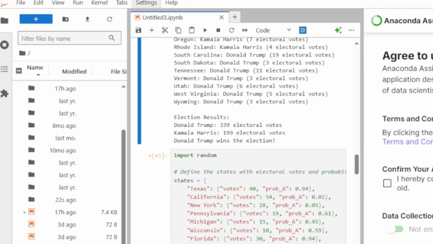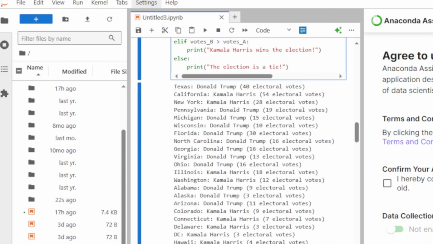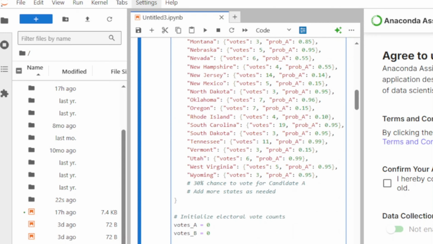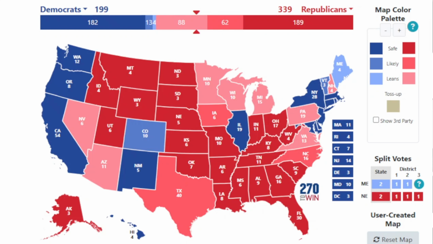But at the same time, it's really not impossible, considering that Donald Trump is currently in the strongest position that he's ever been, both in 2016 and 2020. So what you're looking at now is what that computer just predicted the election results would be. As you can see here, Kamala Harris is sitting at 199 electoral votes, Donald Trump at 339. Again, that is absolutely crazy. If something like this were to happen, it would be a massive upset in the electorate.